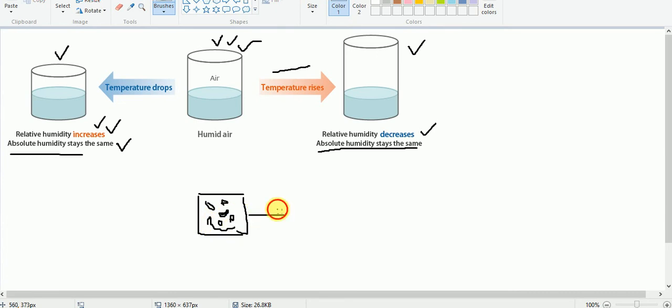And when it is heated, the given parcel of air will be expanded, and we will get more intermolecular space. That means it can hold more water vapor. At the same time, if there is no addition of water vapor, then this value of the relative humidity will be decreased, since it is expressed in percentage.